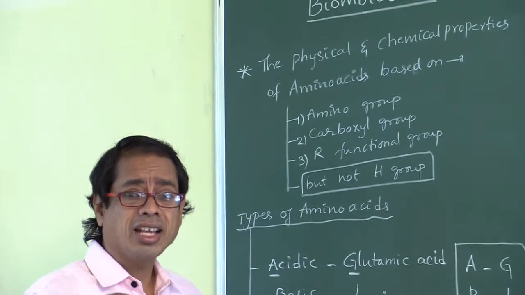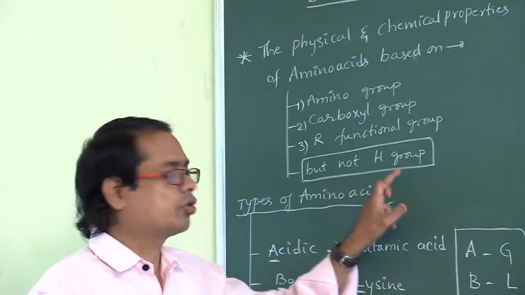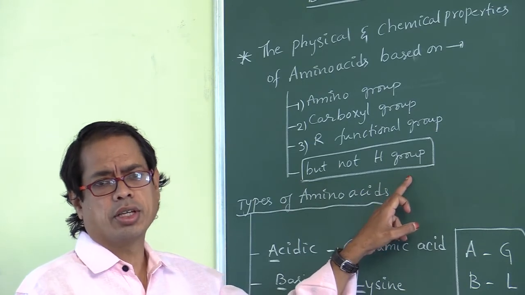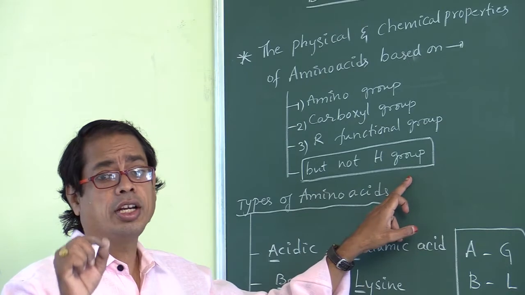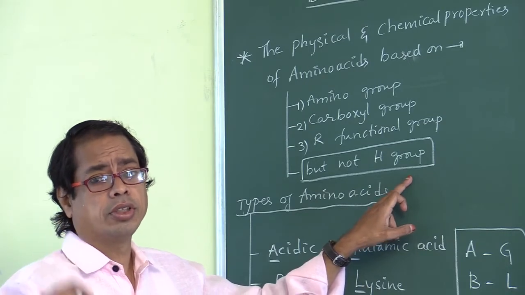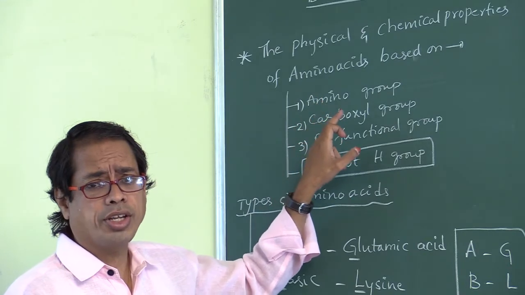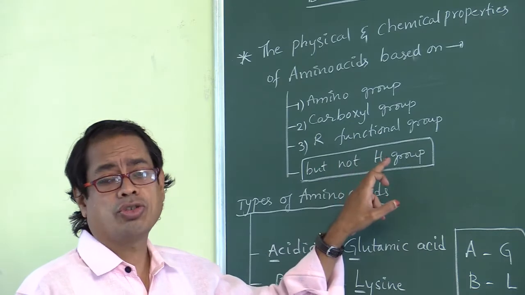The physical and chemical properties of amino acids do not depend upon the H group. That is a very important point, my dear students.